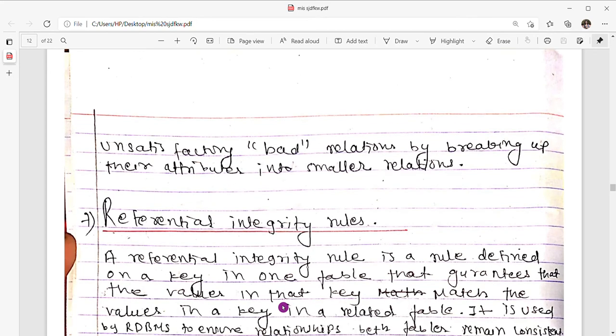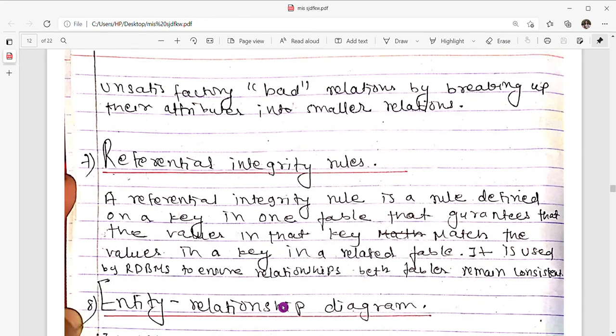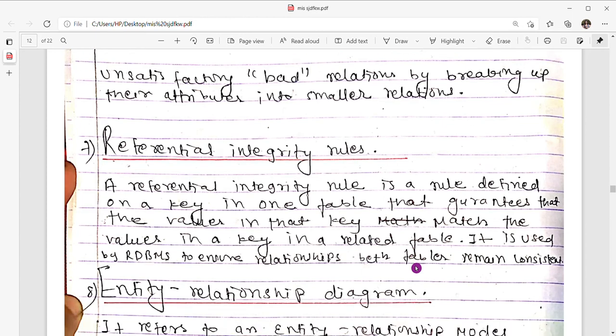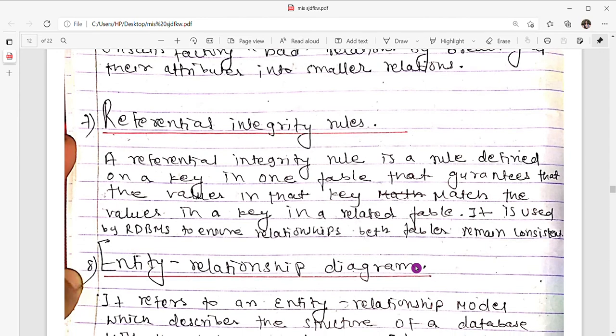Now the seventh one is referential integrity rules. A referential integrity rule is a rule defined on a key in one table that guarantees that the values in that key match the values in a key in a related table. Referential integrity rules are used by a relational database management system to ensure relationships between tables remain consistent.